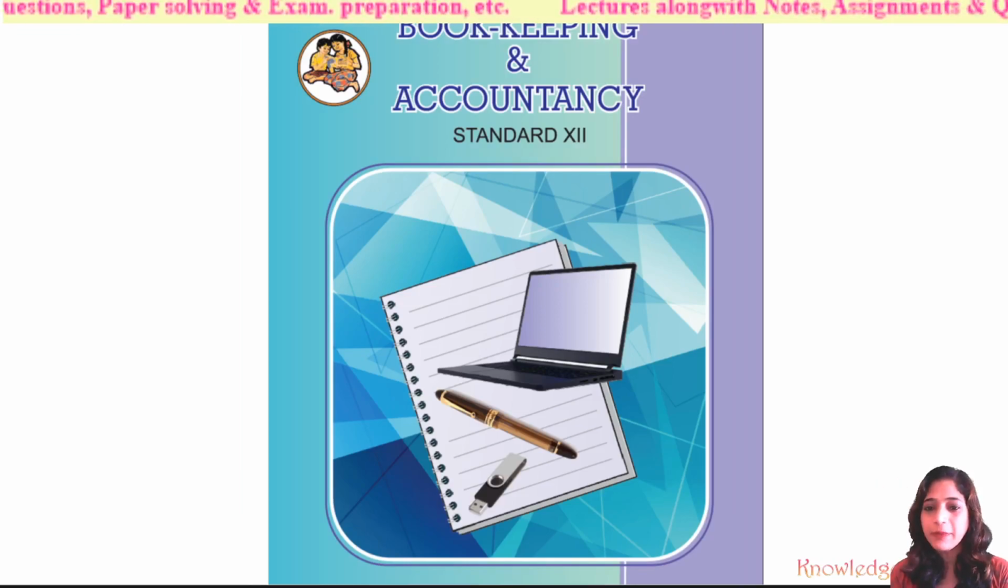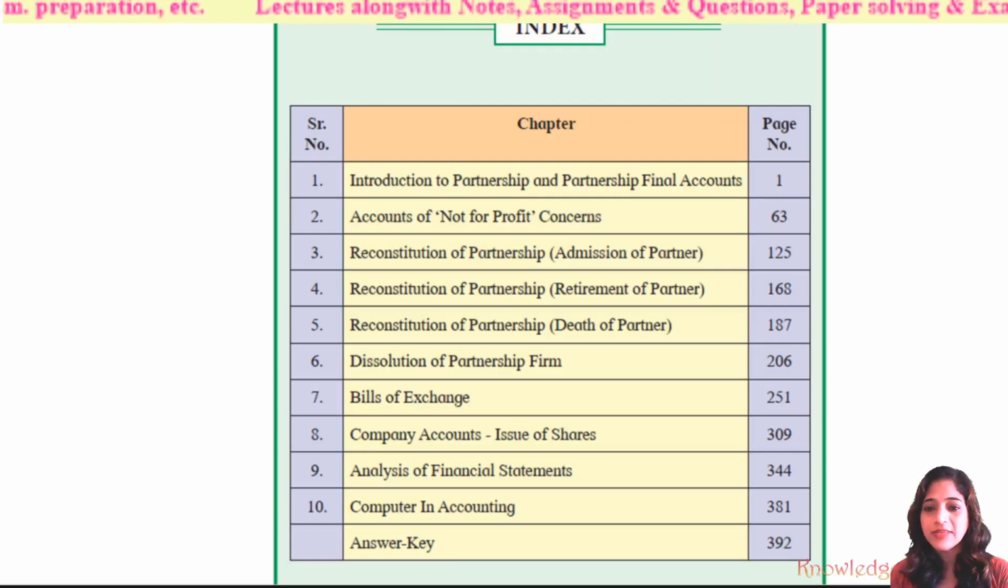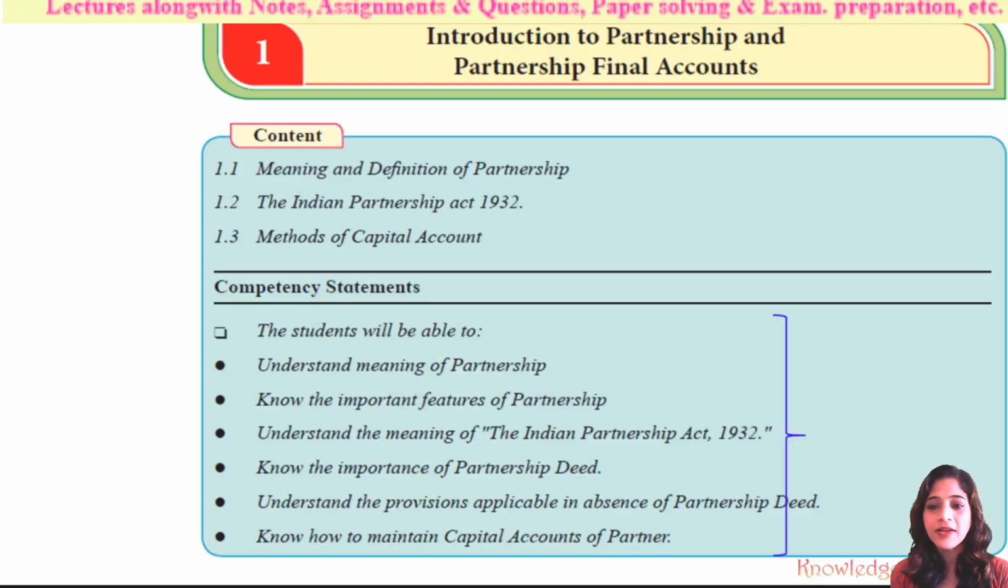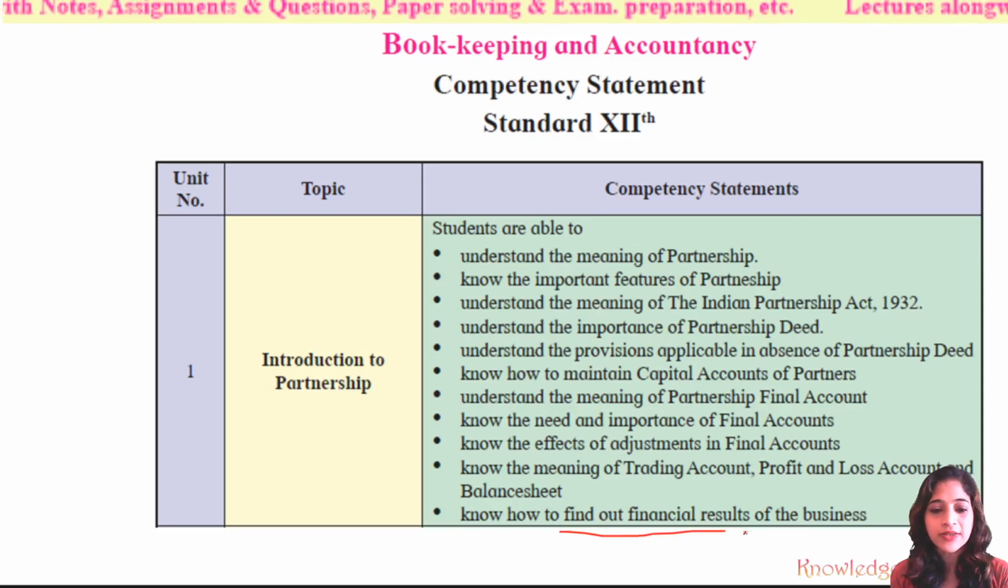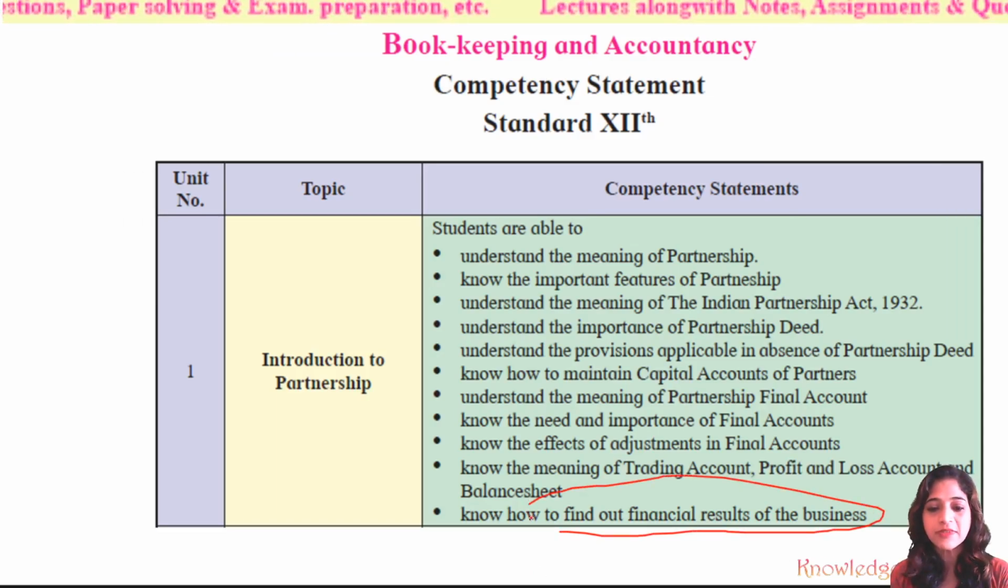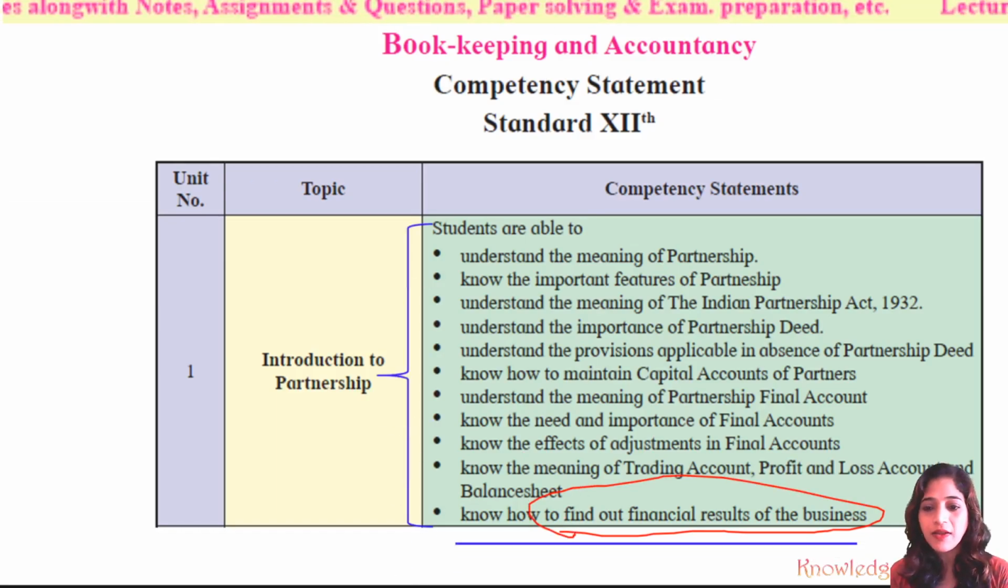We are learning bookkeeping and accountancy standard 12 as per Maharashtra board, and currently we are learning lesson number 1, that is introduction to partnership and partnership final accounts. So far we have completed all these competency statements which have been suggested by the board, and currently we are learning how to find out the financial results of the business. Which business? Partnership business. So let's move ahead.